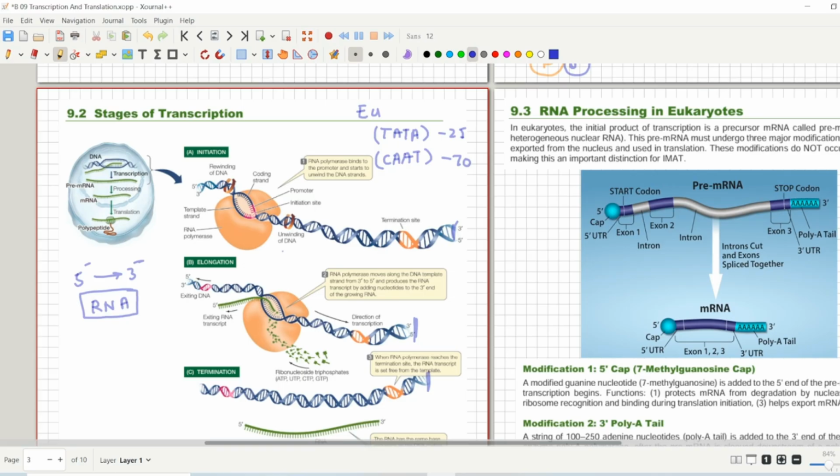So what happens in the termination phase? In the termination phase, the sequence of the terminator region of the gene stops the synthesis of the RNA molecule, the messenger RNA molecule.